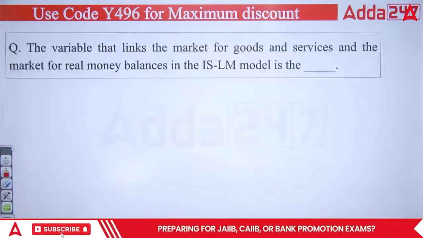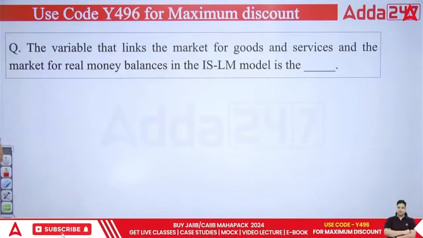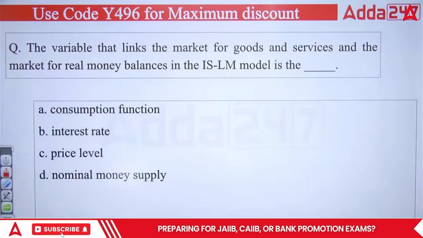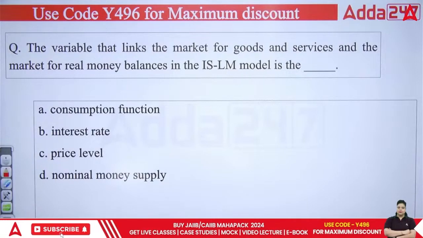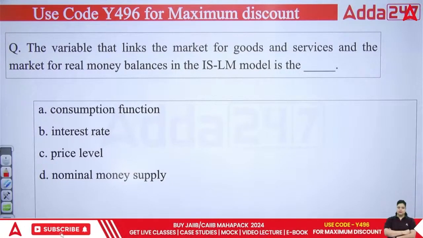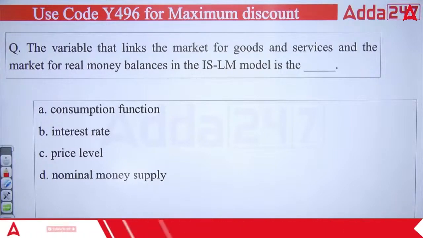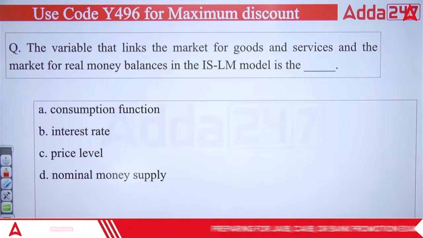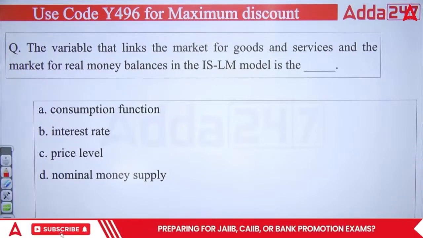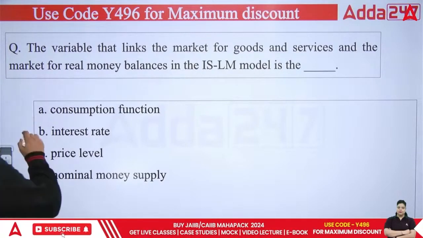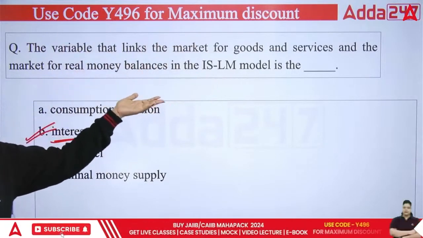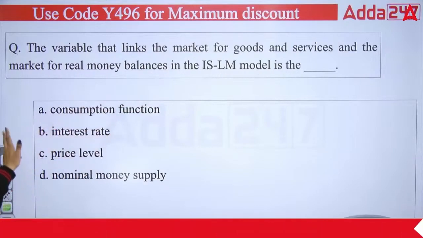Okay. Next, the variable that links the market for goods and services and the market for real money balances in the ISLM model is the dash. Let me know. So which of the following is correct? We are talking about, it is obviously the interest rate. The variable that links the market for goods and services and the market for real money balances in the ISLM model is the interest rate. So right answer will be B.